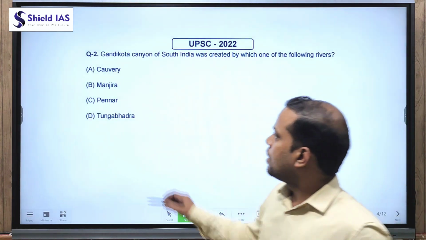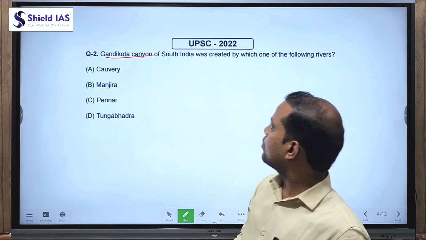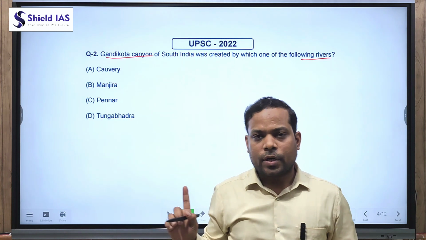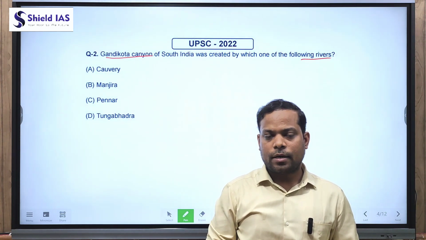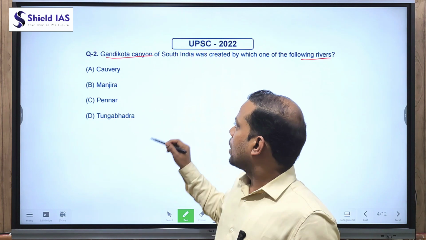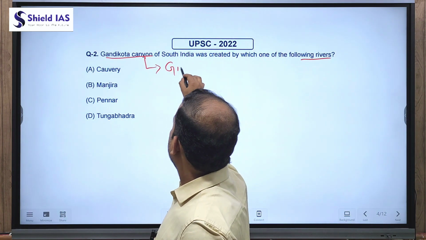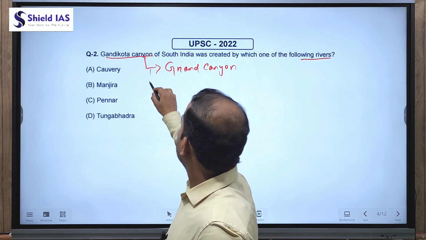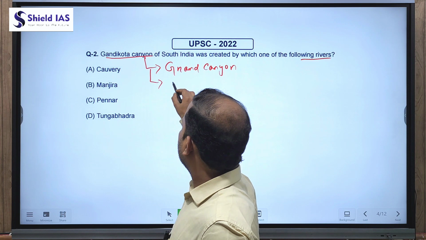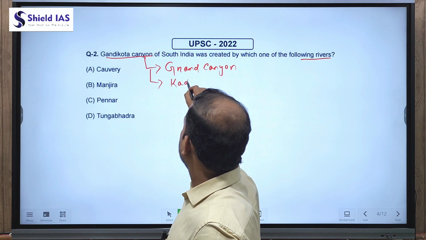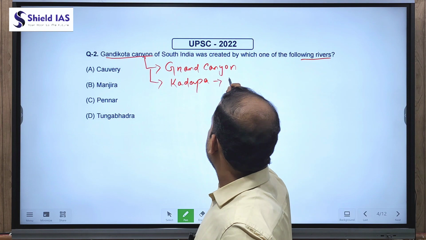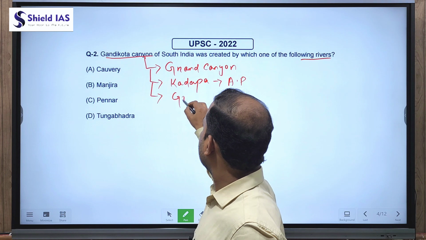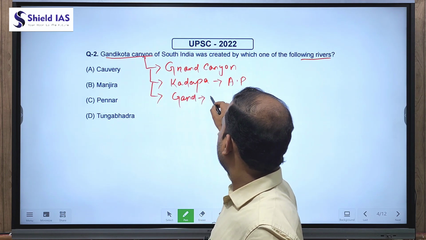Question number 2, related to Gandikota Canyon of South India, was created by which one of the following rivers? So these are the tributaries we have discussed in the Indian geography, in Indian river system. Gandikota is also known as Grand Canyon of India. And this Gandikota is located in the village of Gandikota, in the district of Kadapa and in the state of Andhra Pradesh. And this name Gandikota derived from the name Gandi, which means gorge in Telugu.